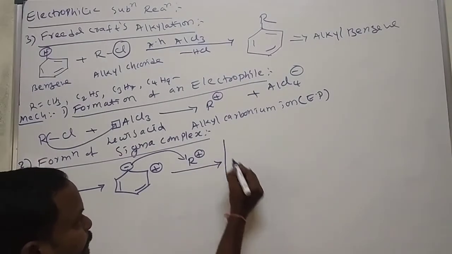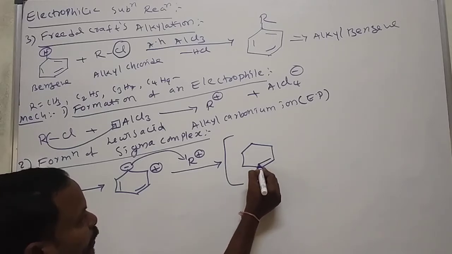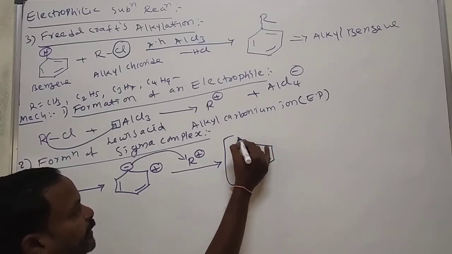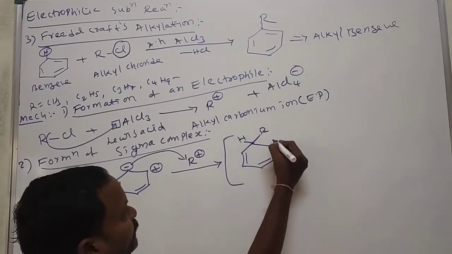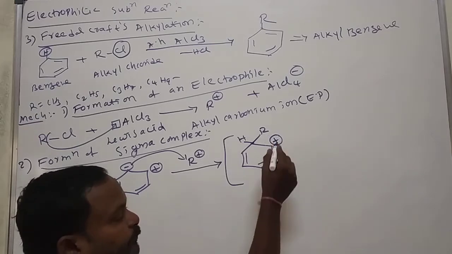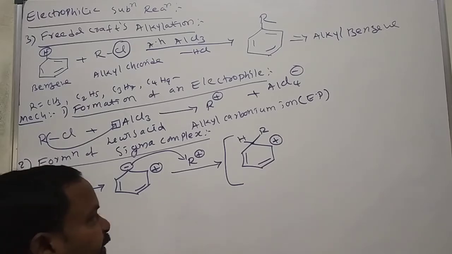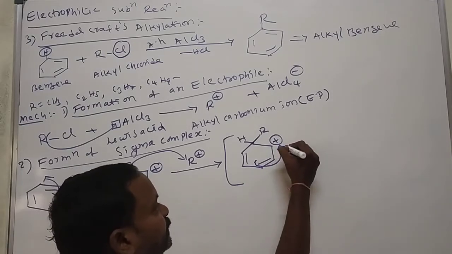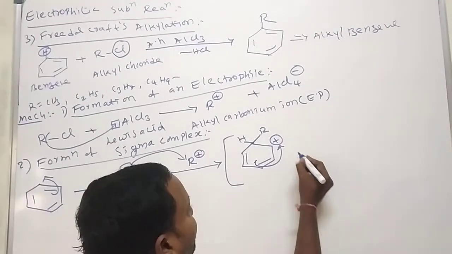Here already hydrogen is there; every carbon has hydrogen. Here is R with a positive charge. Positive charge means it requires electrons, so these electrons are transferred towards this carbon.